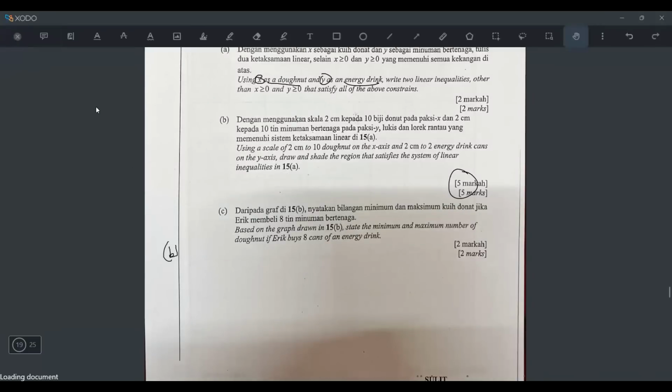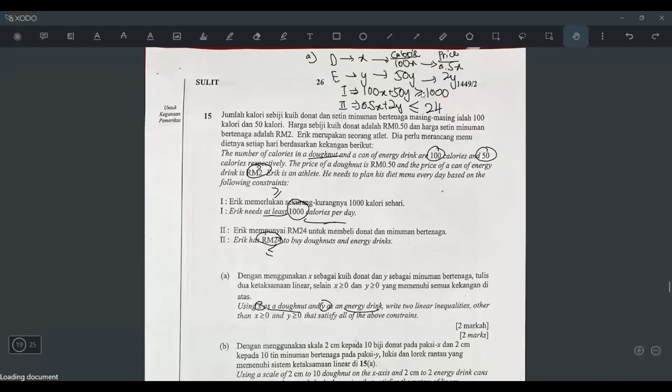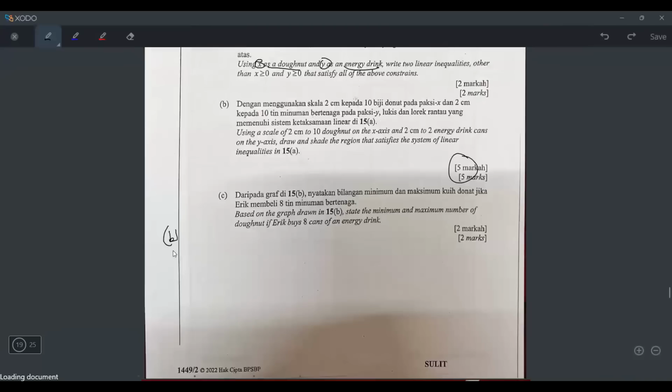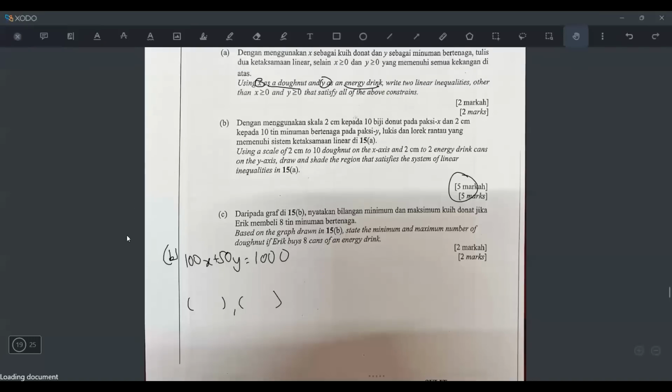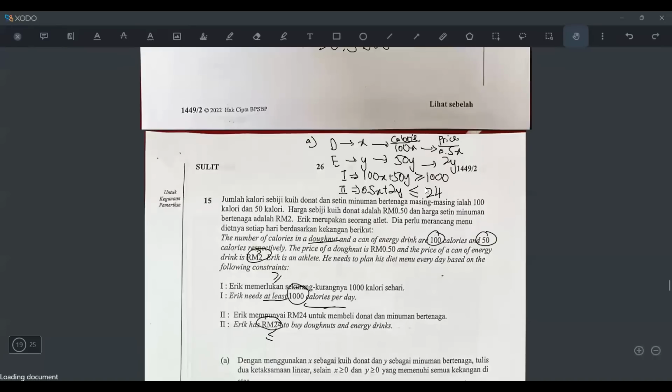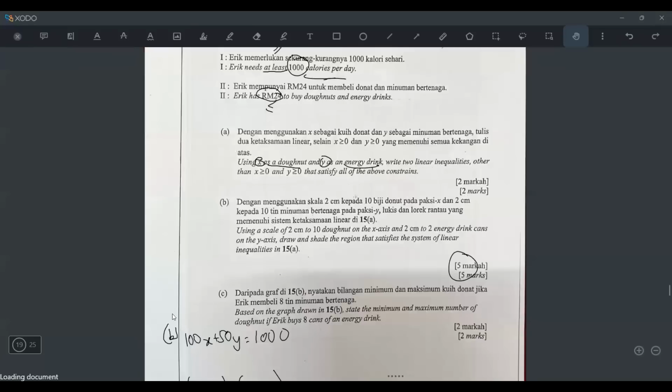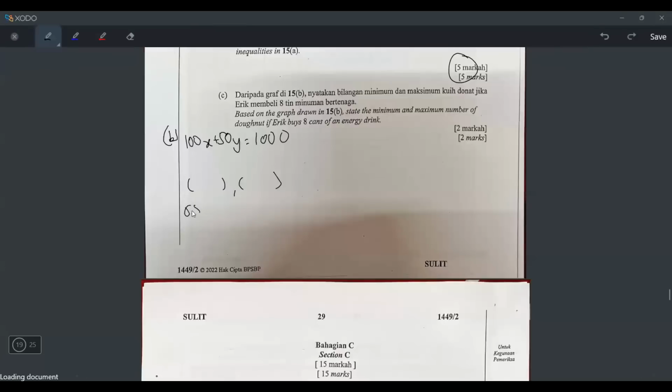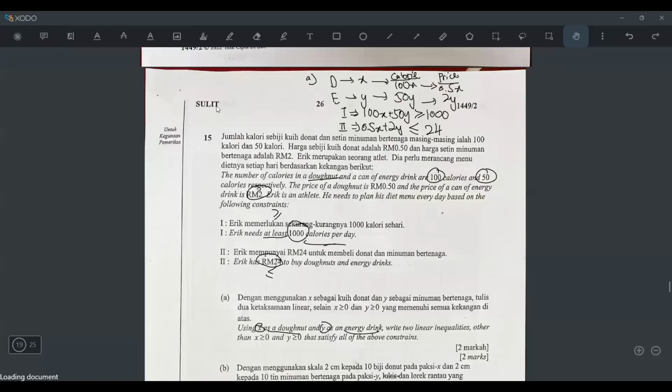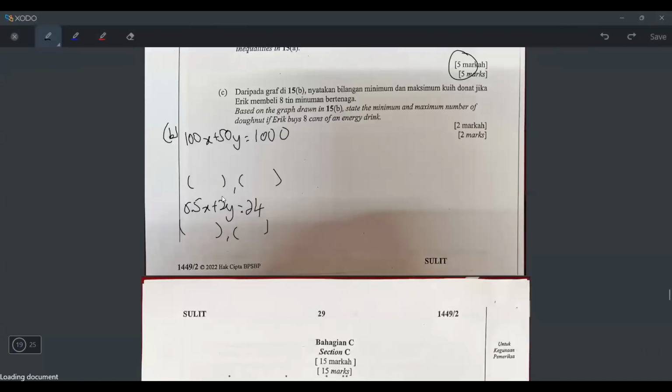So for my question B, first thing first is I have to change the inequality to an equation. So 100X plus 50Y equals 1,000. And then later I will bracket. Another line, what? 0.5X plus 2Y equals 24. And then bracket. So both these lines are solid lines. So now what I have to do is find some points.